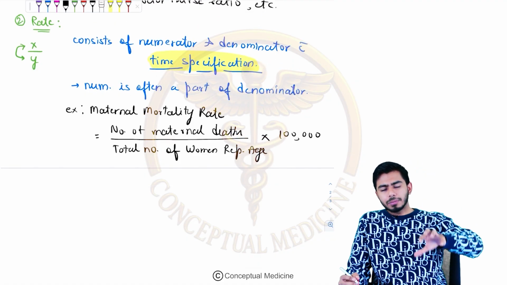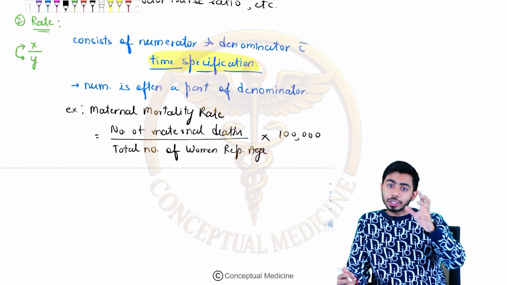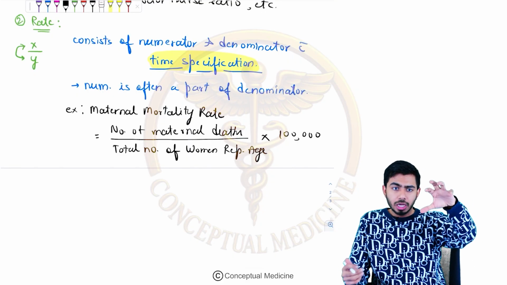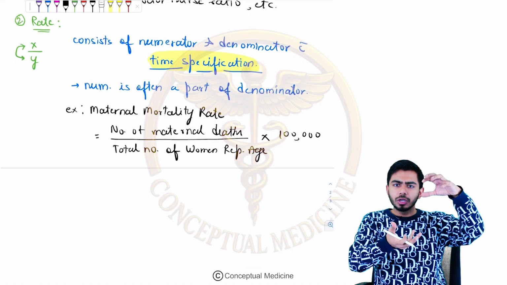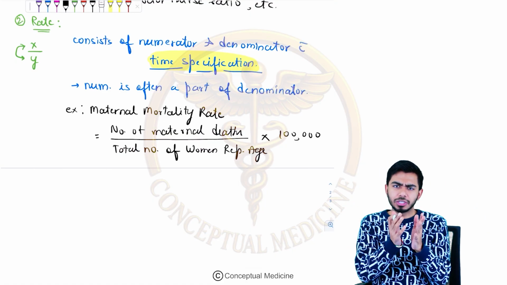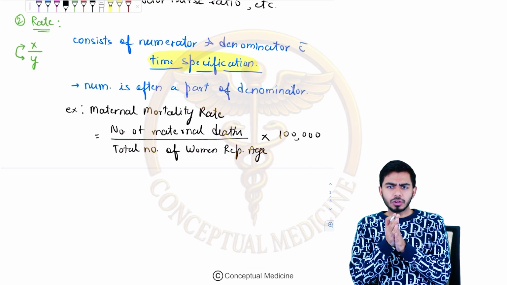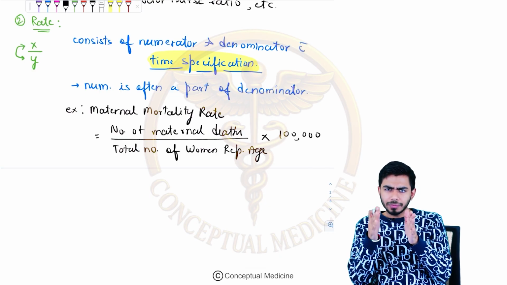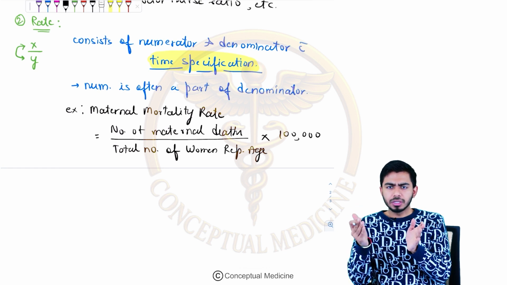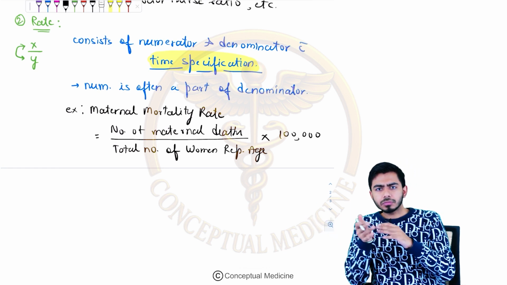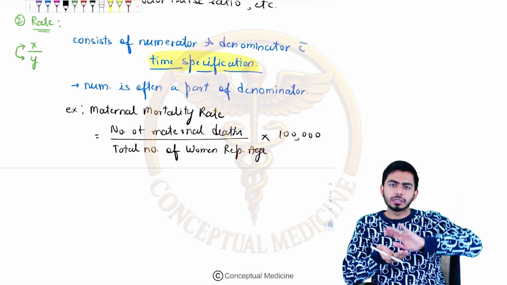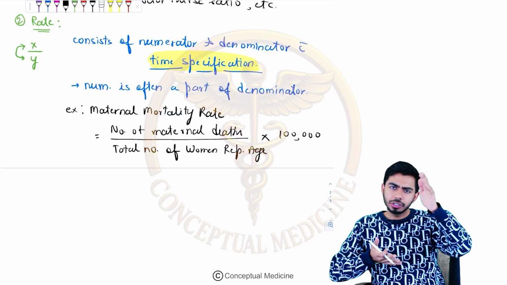Here I am talking about the numerator and denominator association. The numerator is the number of maternal deaths out of those women who are capable of getting pregnant, women of reproductive age, for example 15 to 45 years. In that age group, how many females died? That is giving some association between these two data.